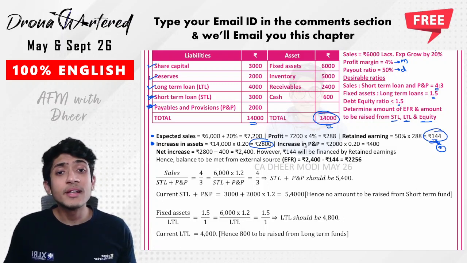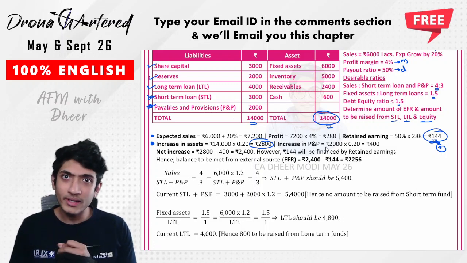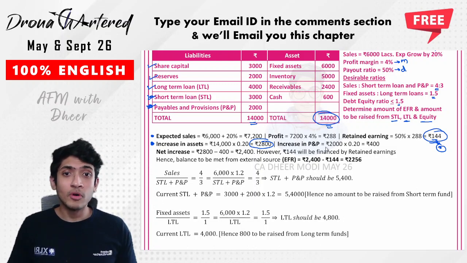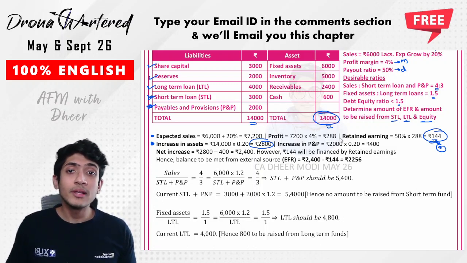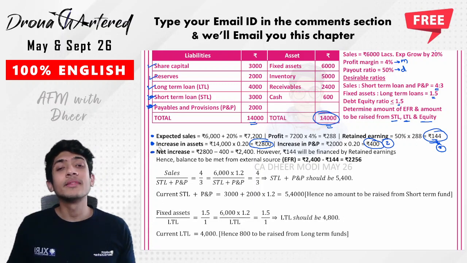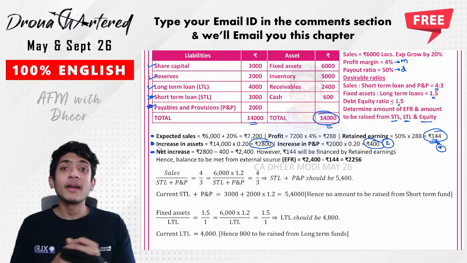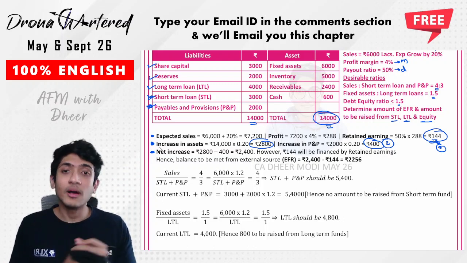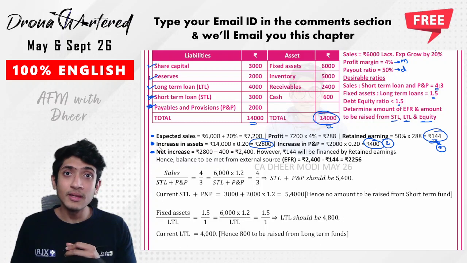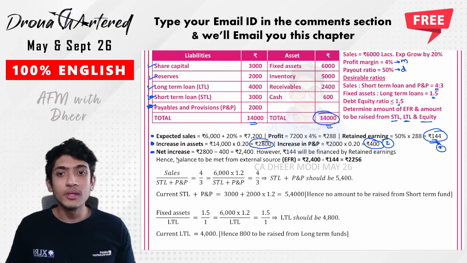Great. Next is increase in your payables and provisions. Your payables and provisions will also increase. This is your second part of the formula. So your payables and provisions will increase by 2,000 into 20%. That is your 400. Got it? So what would be your net increase? Net increase would be the amount that my assets increase, subtracted by the amount that my provisions or payables are increasing, and then you will subtract how much profit you are earning through this business.